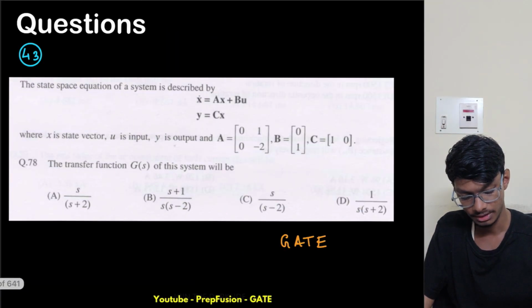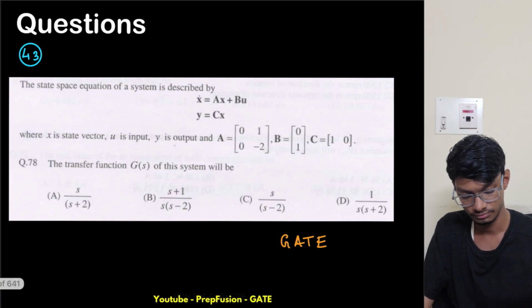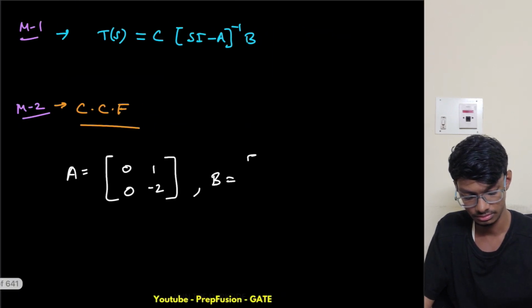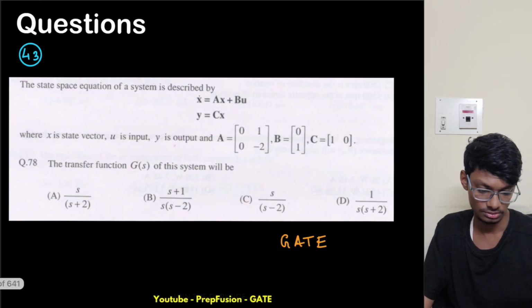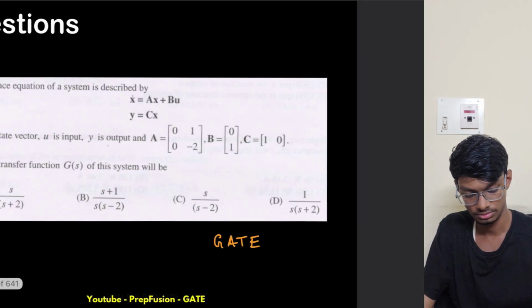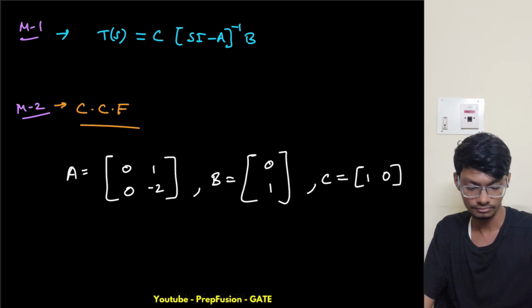What is my A? It is 0 0, and this is 1 minus 2. This is B, 0 1, and this is C, 1 0.